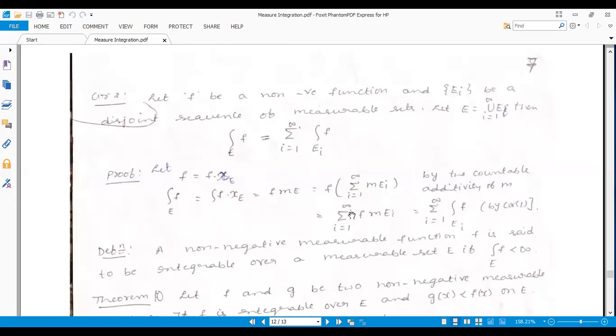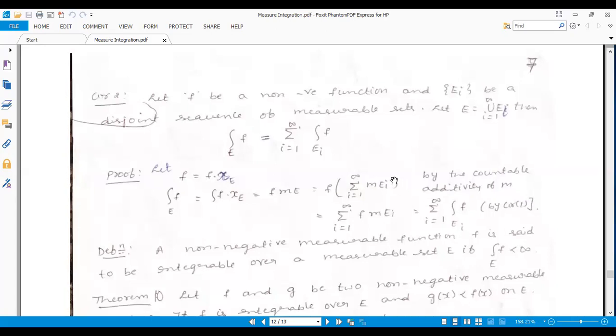Then the summation i running from 1 to infinity, f can be taken inside by using the previous corollary. Then sums and integrals are one and the same. The measure of E is the same as the summation i running from 1 to infinity of the integral of f over E_i.